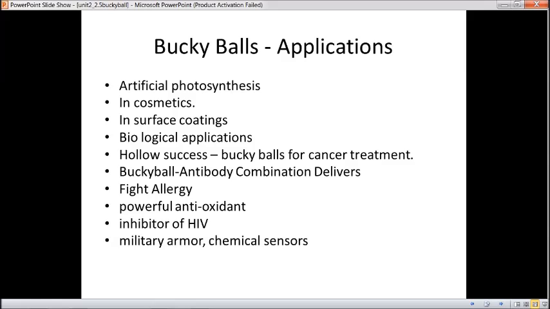It is used in artificial photosynthesis, in cosmetics, in surface coatings, and in biological applications, hollow buckyballs used in cancer treatment, buckyball antibody combinations, and it fights allergy. It's a powerful antioxidant. It's an inhibitor of HIV, and it's also used in military armor and chemical sensors.